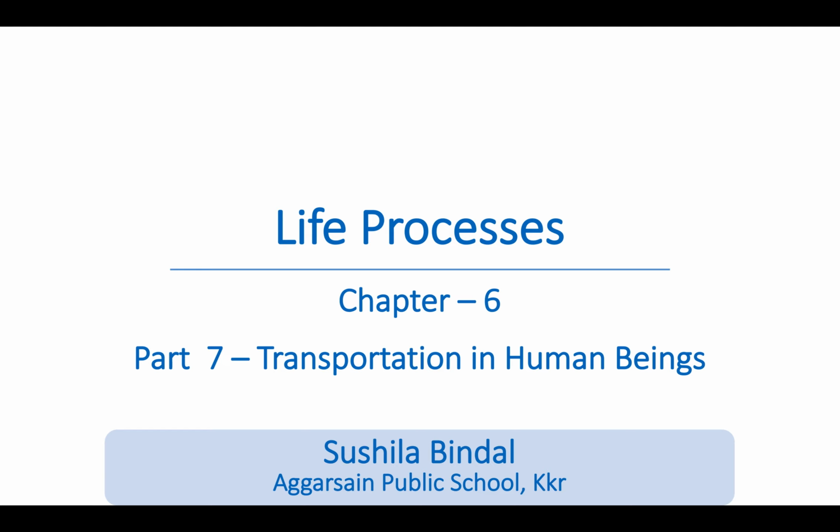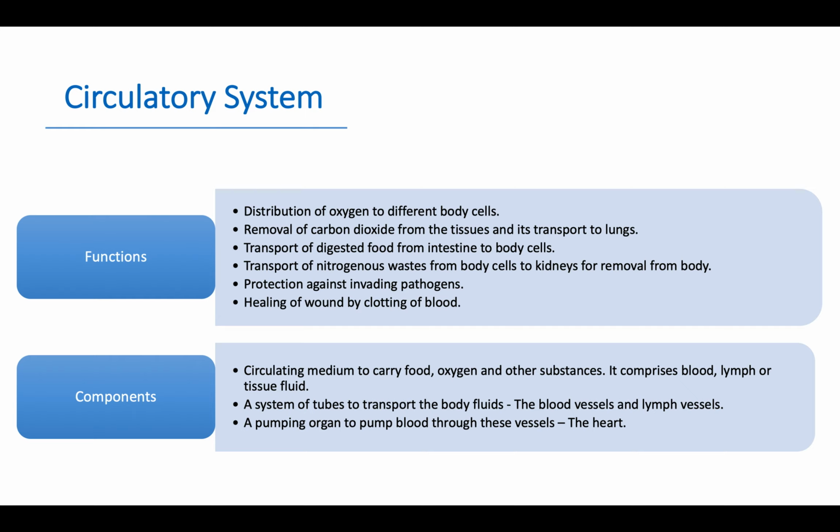The circulatory system performs different functions in the human body, like distribution of oxygen to different body cells, removal of carbon dioxide from the tissues and its transport to lungs, transport of digested food from intestine to body cells, transport of nitrogenous waste from body cells to kidneys for removal from the body, protection against invading pathogens, and healing of wounds by clotting of blood.